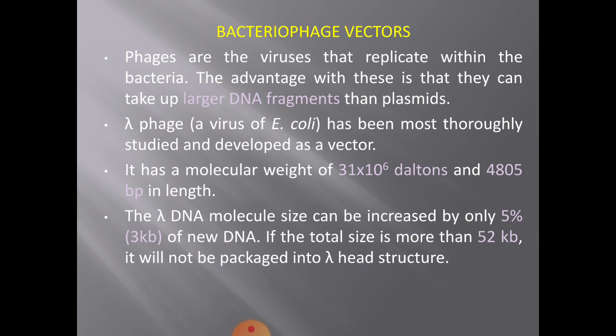Its biology goes like this. It has a molecular weight of 31 into 10 to the power of 6 daltons, and the genome has 4805 base pairs. So the length goes as 4805 base pairs.